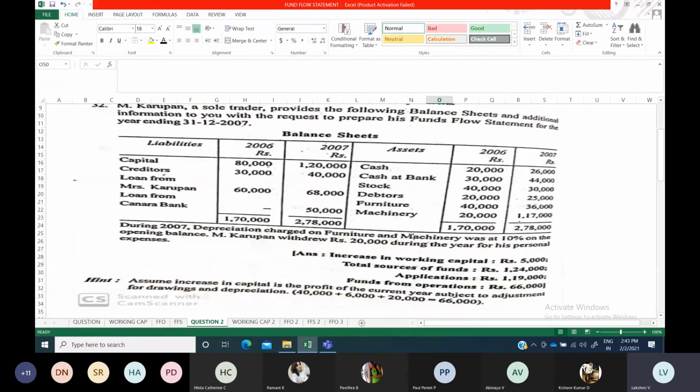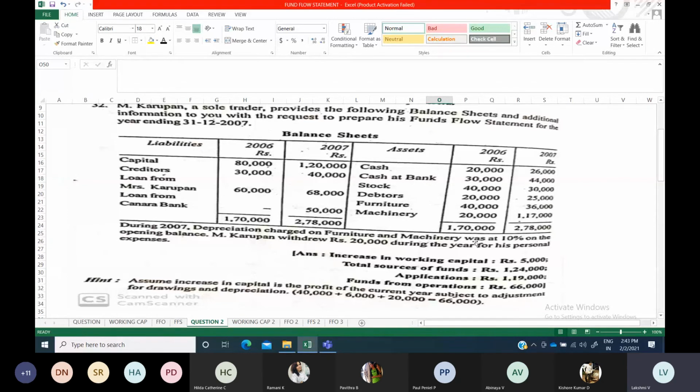Depreciation charged on furniture and machinery at 10%. So depreciation you have to charge on the opening balance only, always. In the last question they gave the amount, so you could take that amount. If they are not giving you the amount, then you have to find out the depreciation amount on the opening balance only. 10% on opening balance they have given, or else also opening balance only you have to calculate.